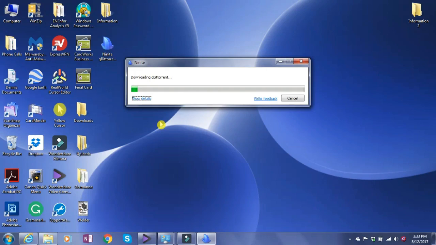and depending on the speed of your internet, it could take anywhere from just a few seconds to a couple of minutes to actually download this particular program. Now my speed here where I'm at isn't exactly incredibly high by any means, so it's going to take about a minute and a half, maybe a minute to download.